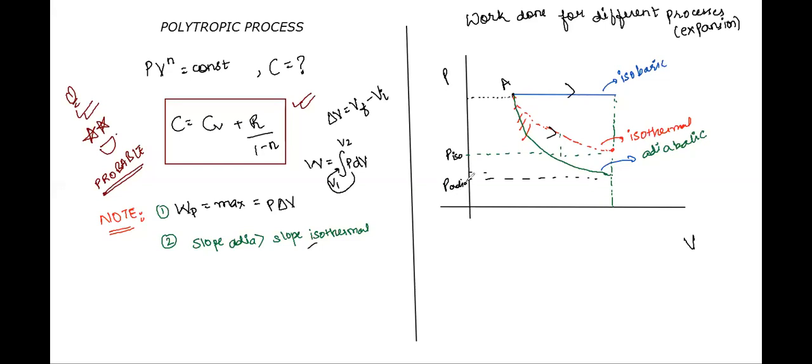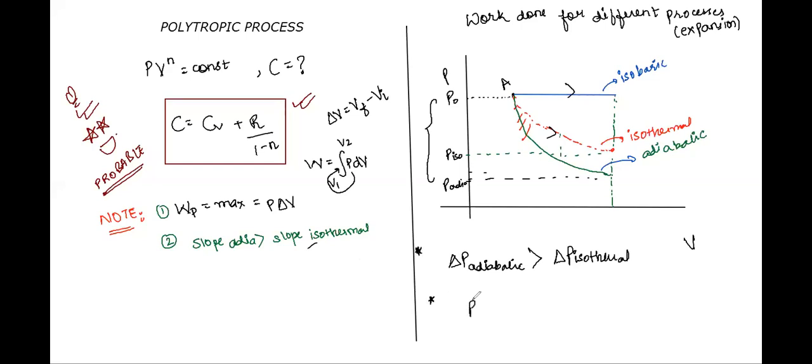We can see that the fall of pressure, let's say the initial pressure was P naught, so the fall in pressure is higher. Fall in pressure, or delta P, is higher for adiabatic than the fall in pressure for isothermal. Such several questions are based on this format. You should have a very good understanding of these graphs. Super important.